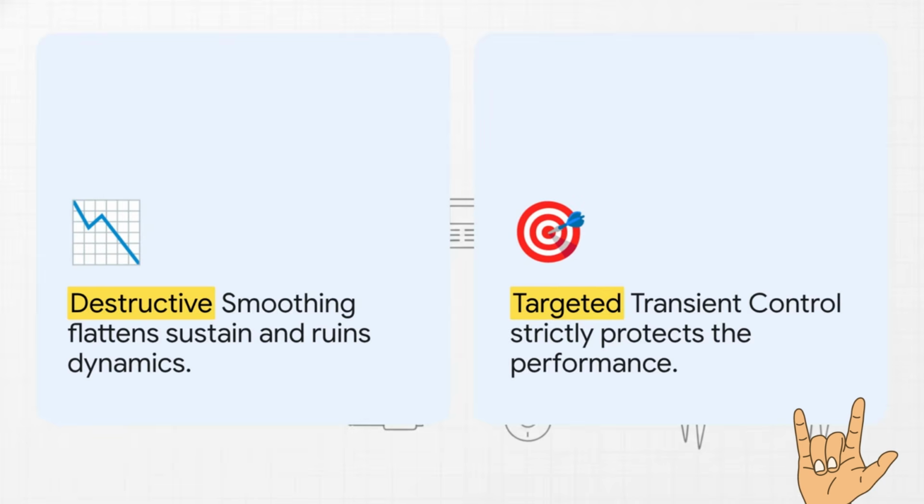The physics of both approaches are fundamentally opposed. Compressing the entire signal flattens the sustain, lifting the noise floor and resulting in a lifeless track devoid of performance dynamics. Targeting transients mathematically preserves the instrument's dynamic range, which is the vital difference between the quietest and loudest parts of the signal, ensuring peak levels do not overload the mix bus or trigger unwanted downstream distortion. By only addressing the peak energy, the body and tail of the note decay naturally without artificial interference.